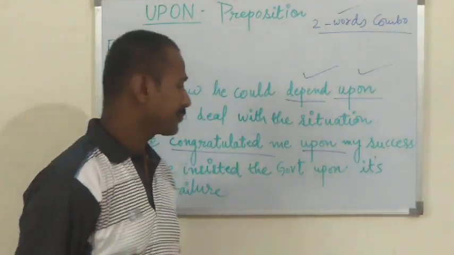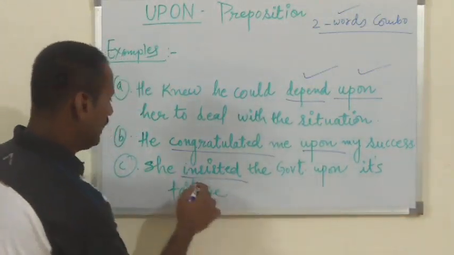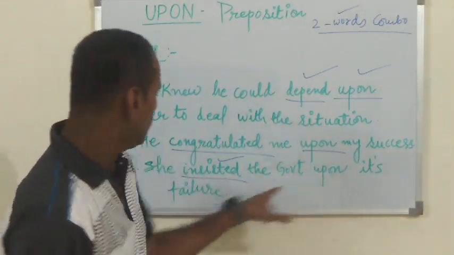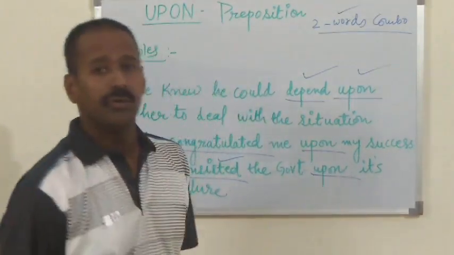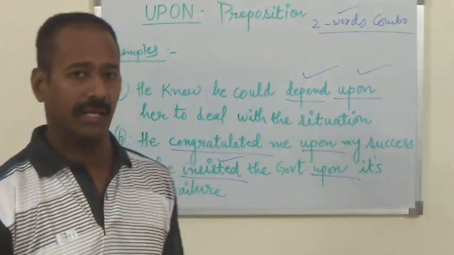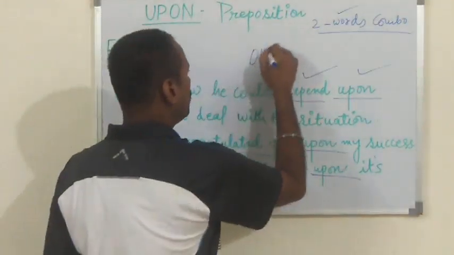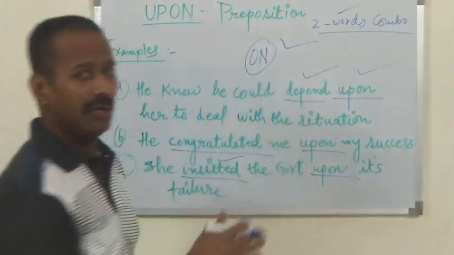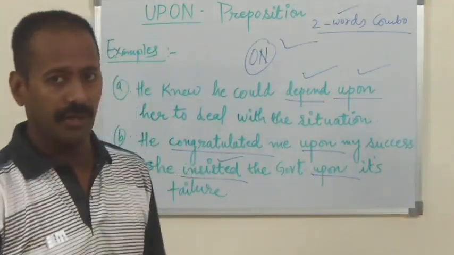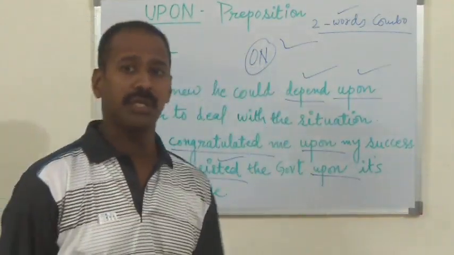He congratulated me upon my success. She insisted the government upon its failure. So we can say, in spite of using the preposition on, we can use upon to give a little bit of stress, to pressurize, or to be more formal. So these are the examples of using upon in place of on.